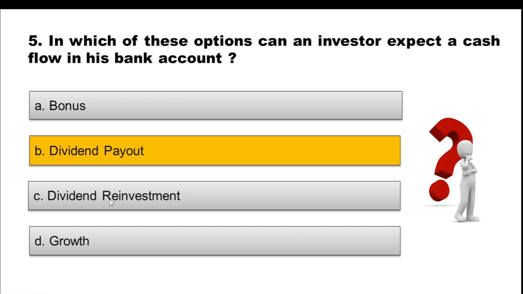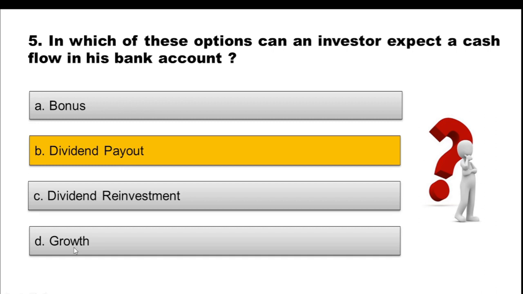When we talk about dividend reinvestment, we know that whatever dividend is declared as per that fund, that is not received in bank account, that is reinvested in the scheme, and that's how this has got its name also, dividend reinvestment. When we talk about growth option, we know that once you redeem your money, then only you get it in your bank account, and there is nothing like you can expect a cash flow either in form of dividend or anything.